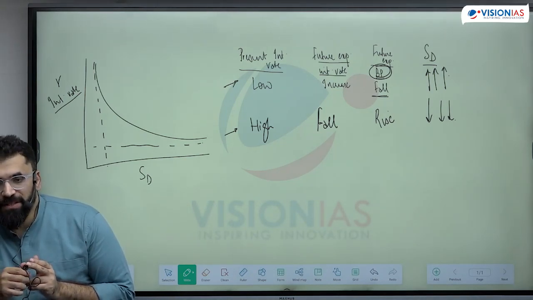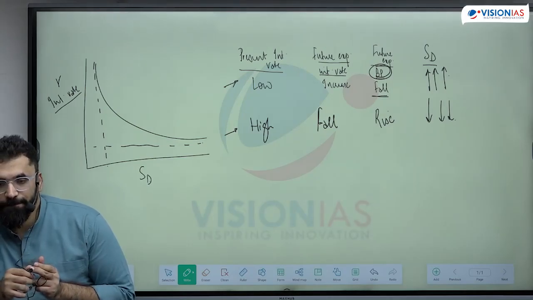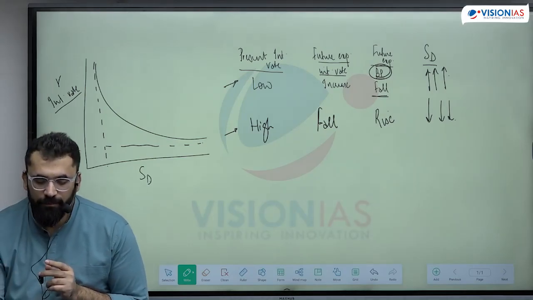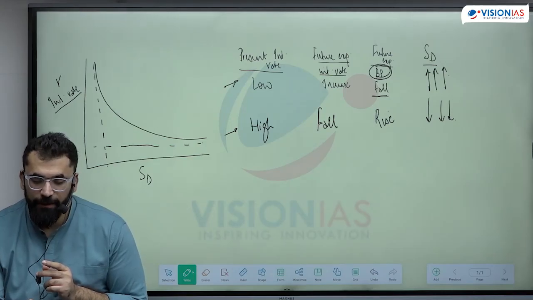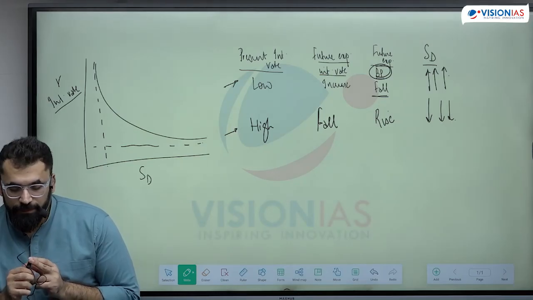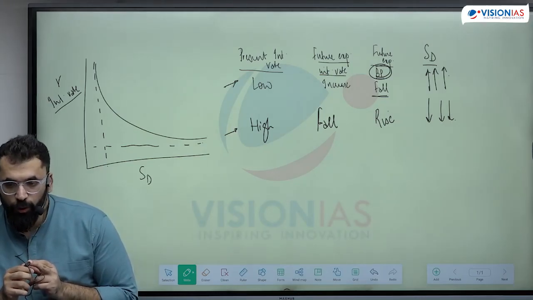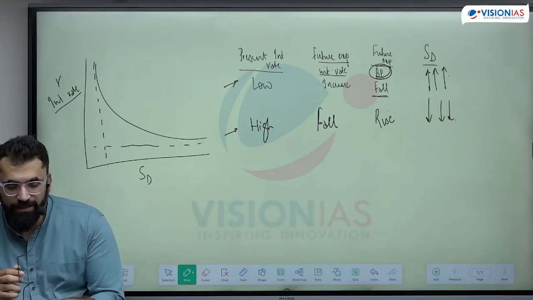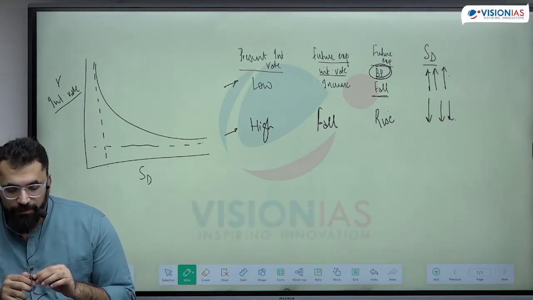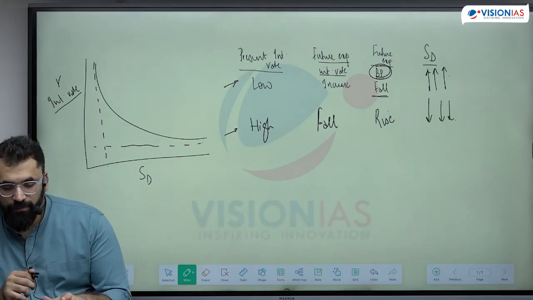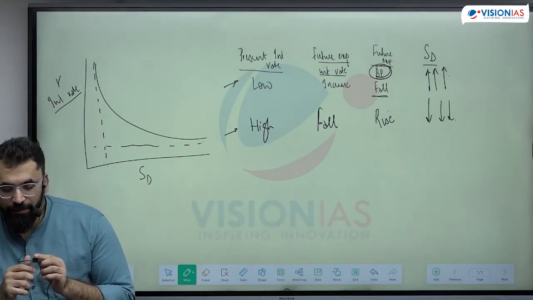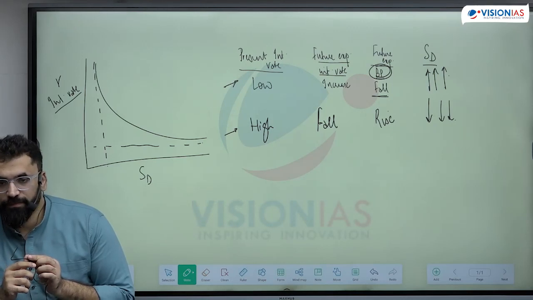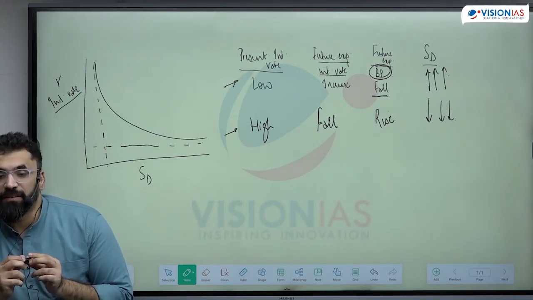Because all the expansion of money supply, due to low interest rates, is getting trapped as there is no investment taking place.